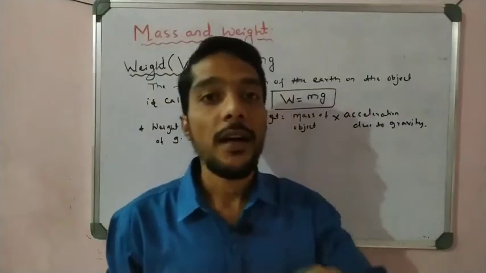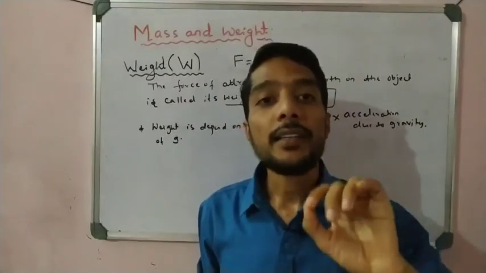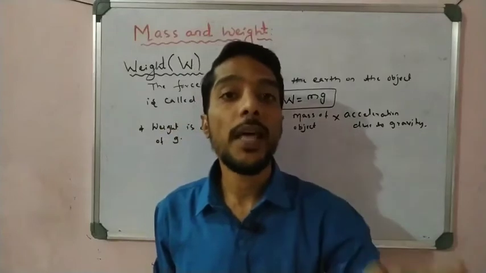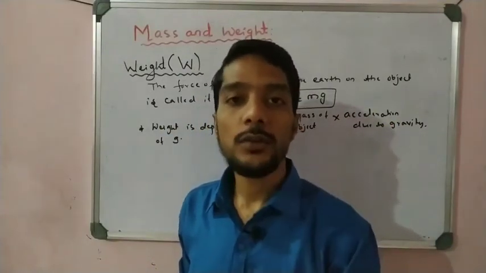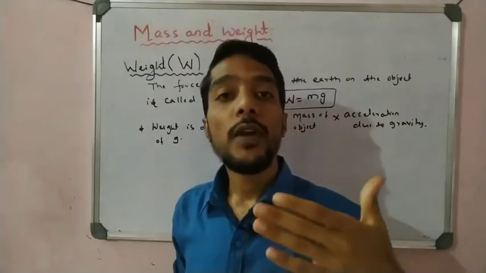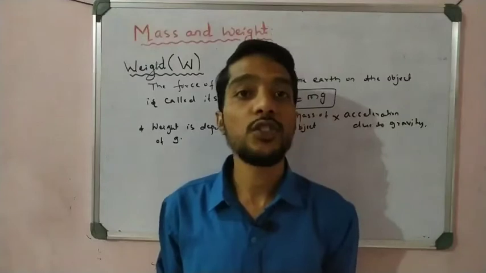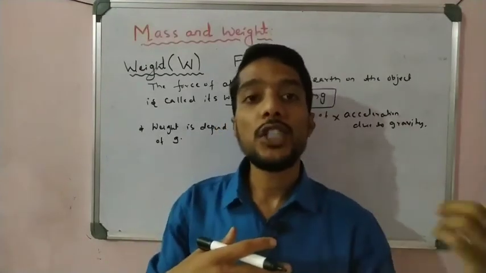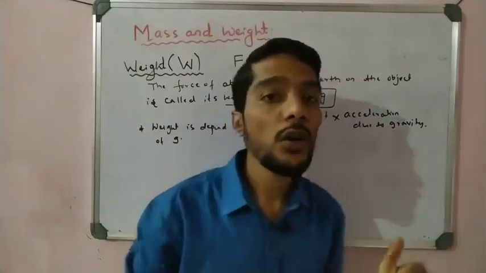Then we say that mass is the same because it does not depend on gravity, but the weight depends on gravity. So weight changes from place to place. If the weight of an object on the earth is 5 Newton, then the weight of the object on the moon is different, it is not the same, because the gravity value changes. On the earth the value of g is different, on the moon the value of g is different, so because of that change in the g value, the weight is also different here.